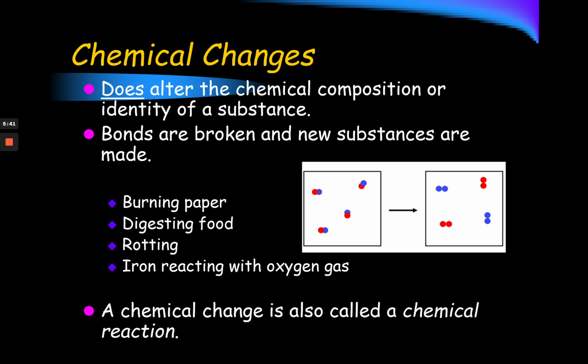If we take a look at the picture, our make-believe substance is made up of those red and blue atoms joined together. But after the chemical change, what we see is we have made a new substance. Now our substance is made up of two blue atoms combined, and then we've got the two reds. So we're making something new, and that's the big takeaway here for chemical changes. We alter the identity of the substance. We turn it into something else.